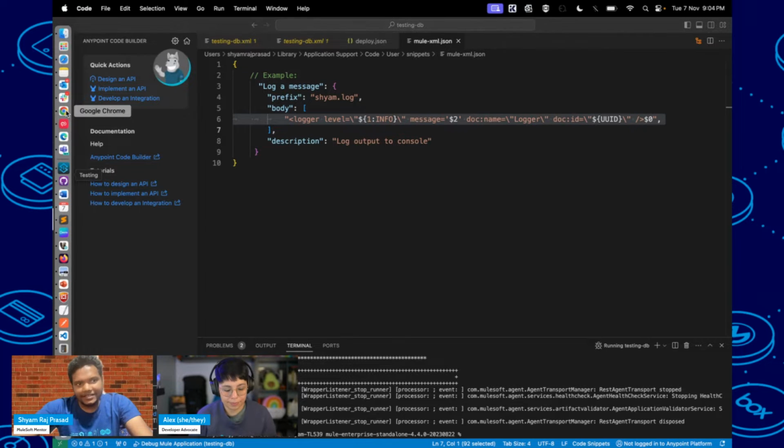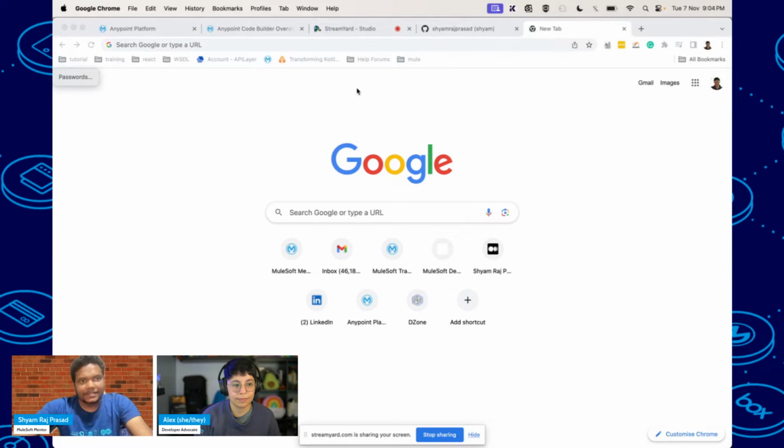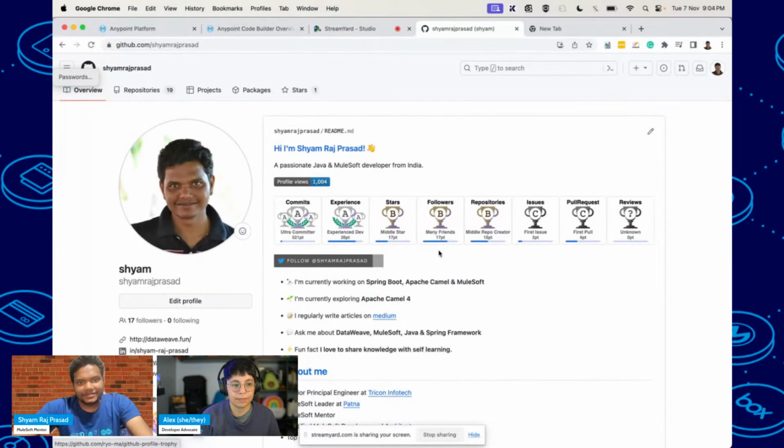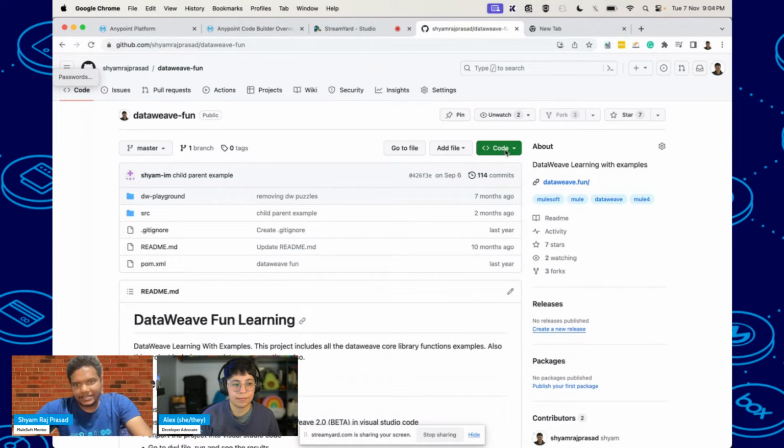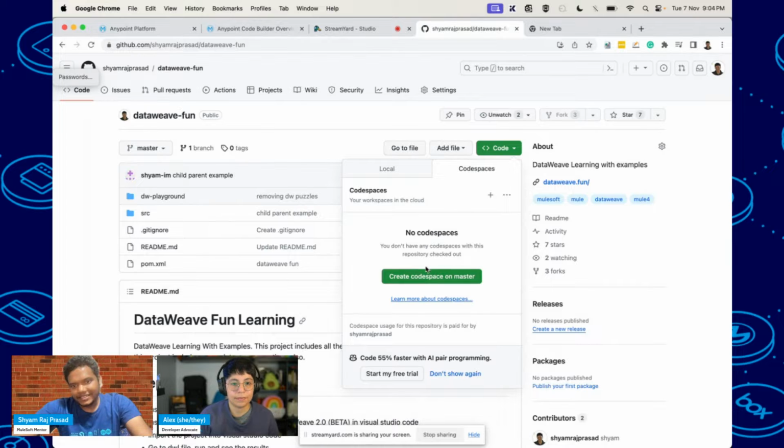I will do it maybe in GitHub. I think most people are aware that in the code, if you go there, we can create a code space.